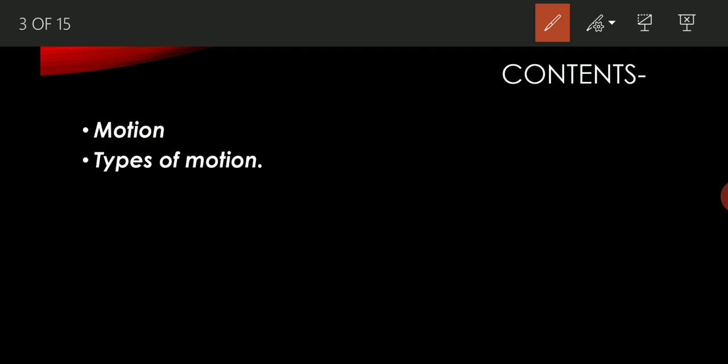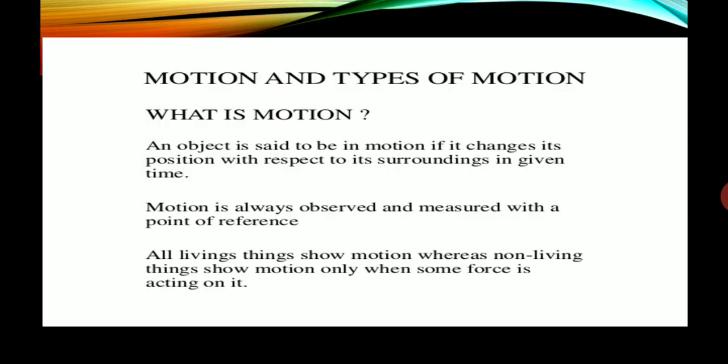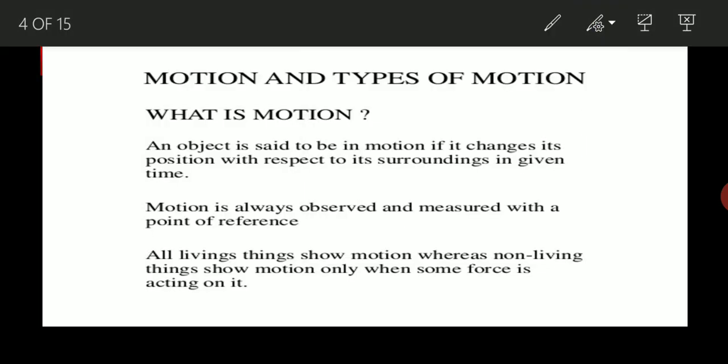After watching this lecture, we will come to know about motion and different types of motion. So let's start with motion. What is motion? If we're talking about motion, we can say that any object is in motion if it's changing its place in its surroundings with respect to time. Means if any object is changing its place with respect to time, we can say that the object is in motion.